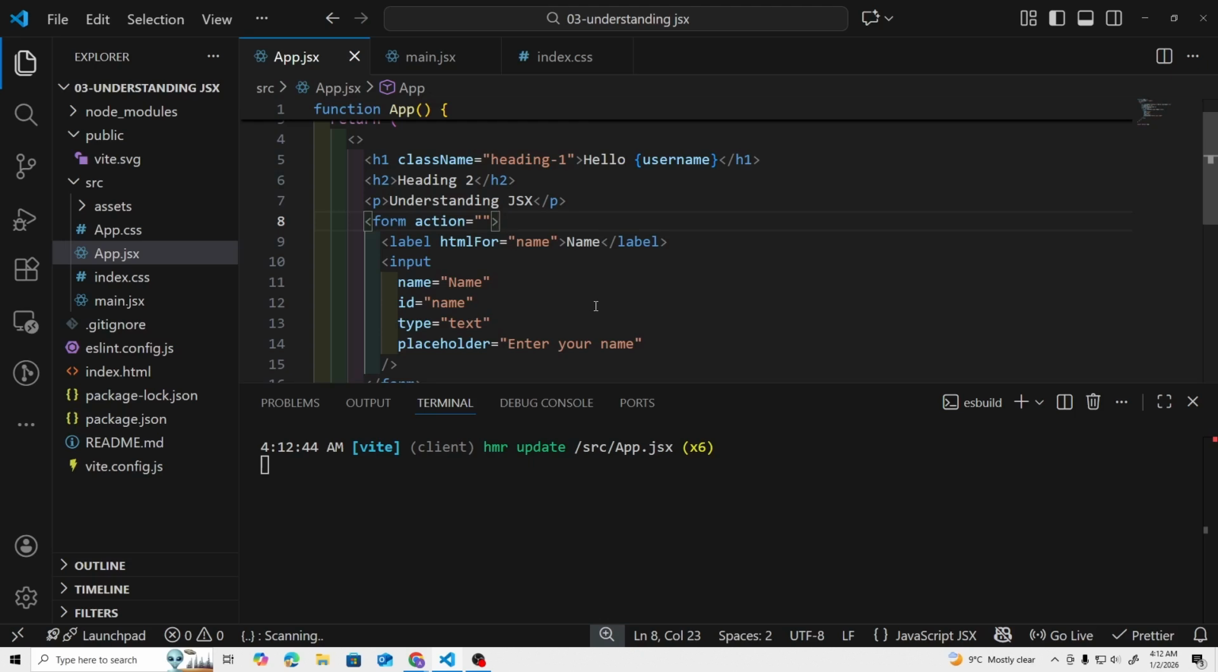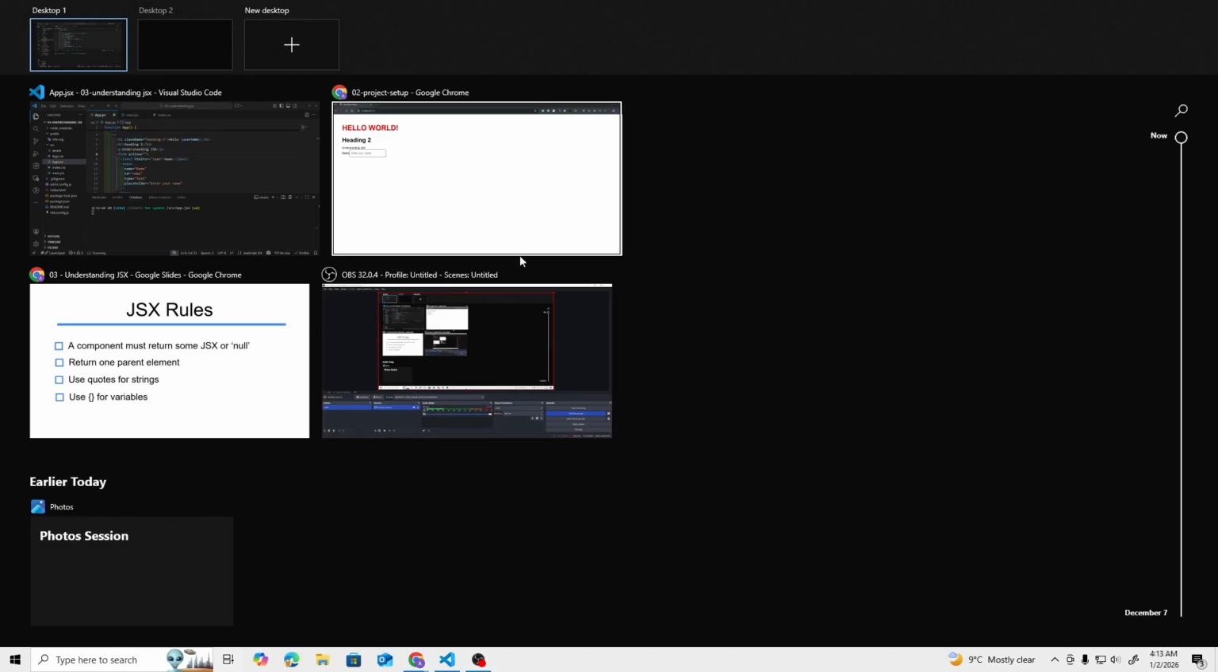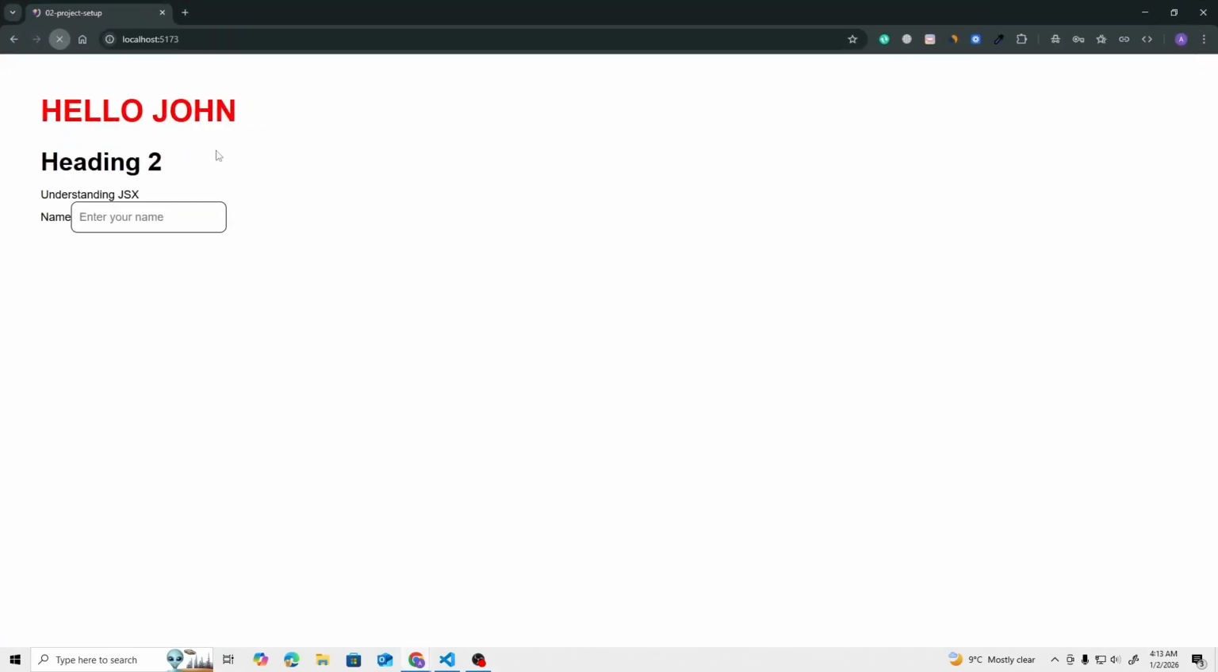So this is how we can use the variables inside of JSX. And if I save the file and go back to the browser and give it a refresh, here it says hello John instead of hello world. So this is how we can use variables inside of JSX.